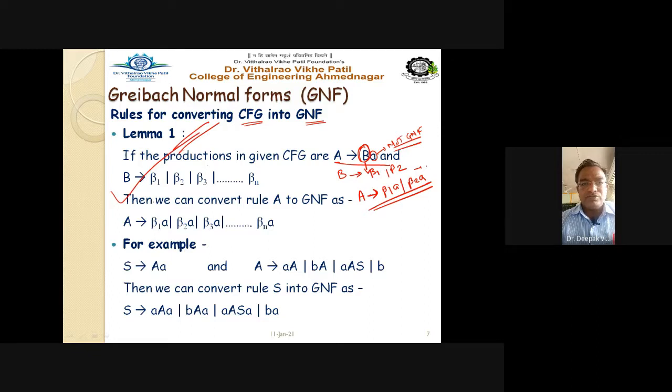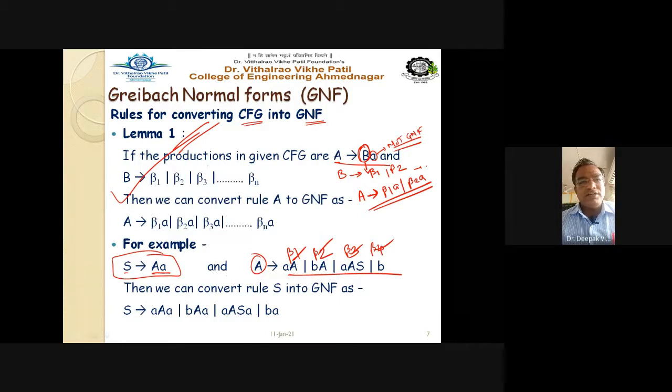Getting this point? So for example, S gives AA, and the value of capital A is given in GNF format. It is already in GNF. So all rules, yes, 1, 2, 3, 4, are in GNF. Now we have to convert the S rule into GNF. For that, we assume this is beta 1, this is beta 2, this is beta 3, and this is beta 4.